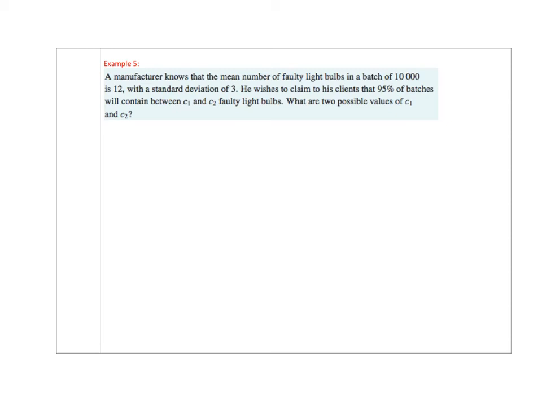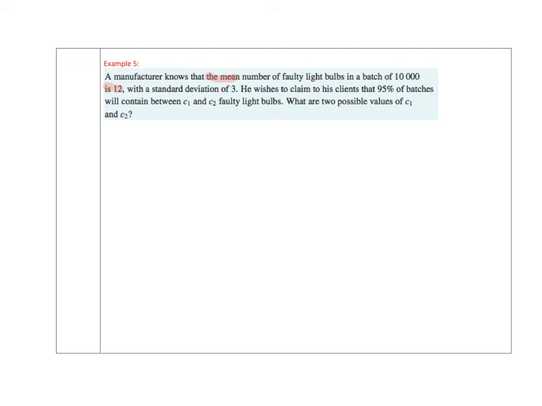Now looking at example 5, it says that a manufacturer knows the mean number of faulty light bulbs in a batch of 10,000 is 12. That's a long sentence to tell me that the mean is 12. This sounds so obvious when you think about it, but if you're wondering what are the important bits of information in the question, look for the word the.